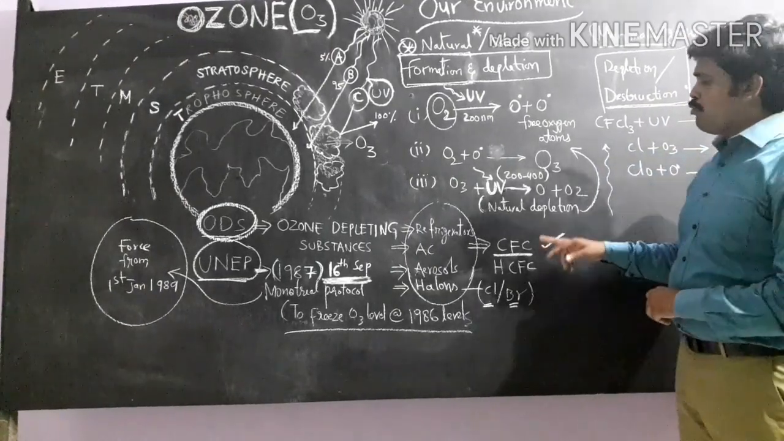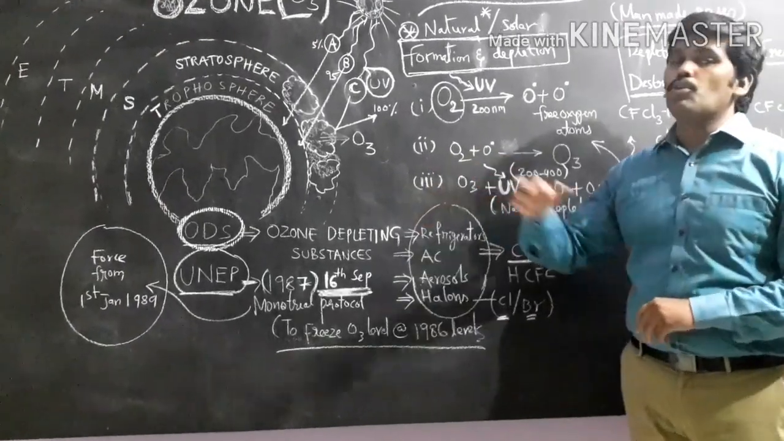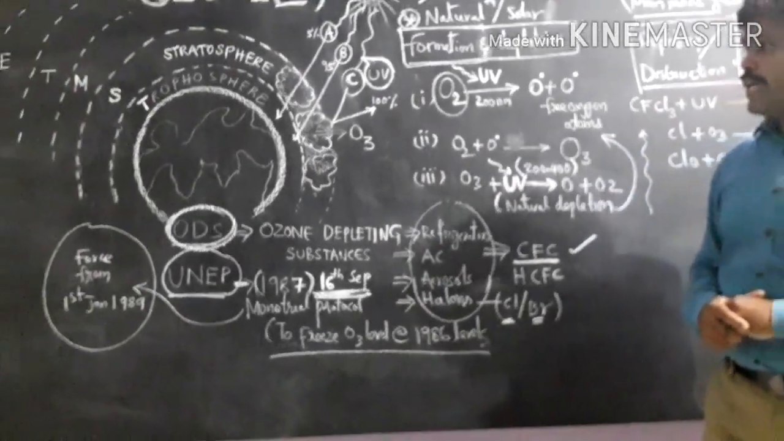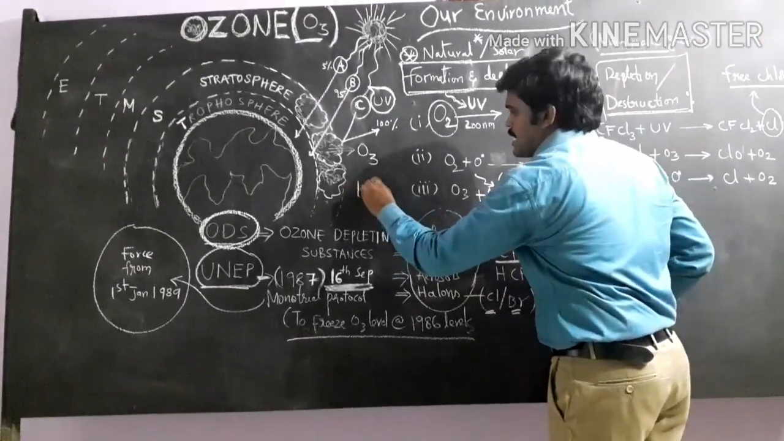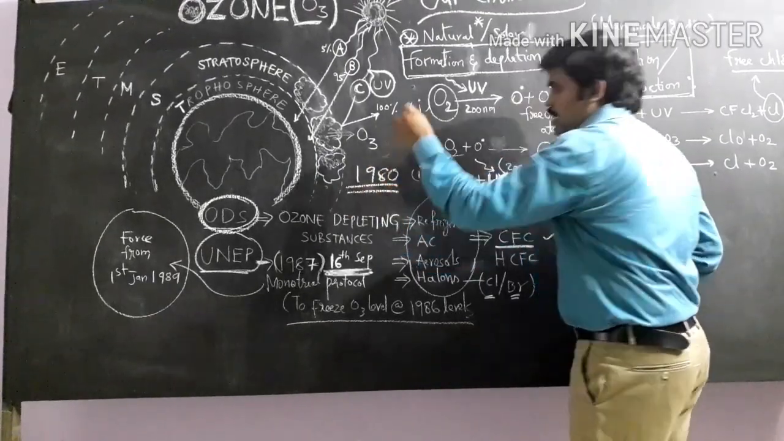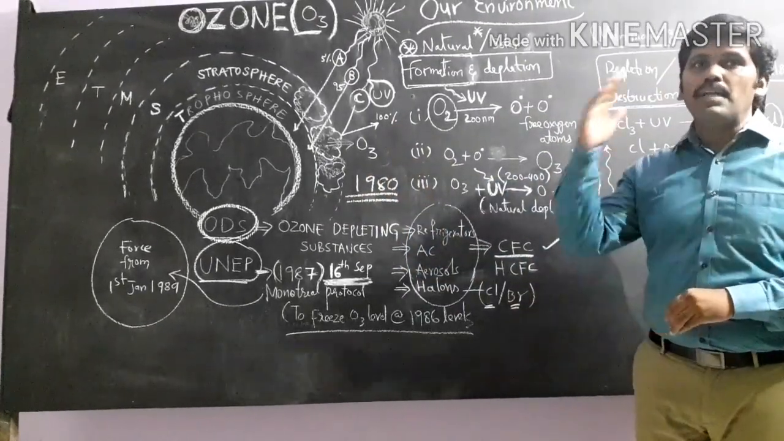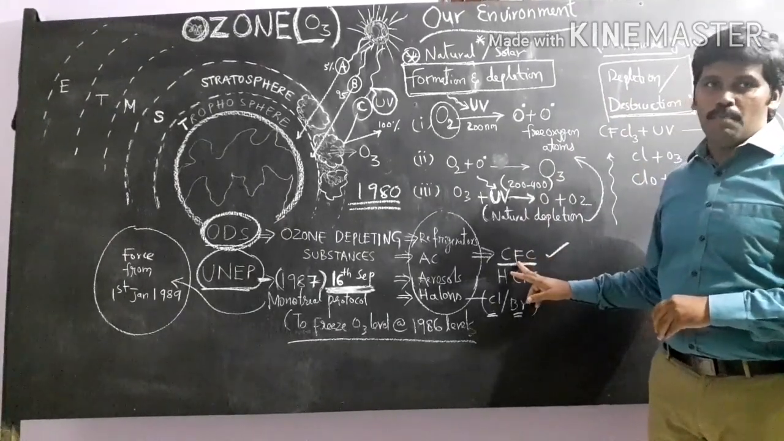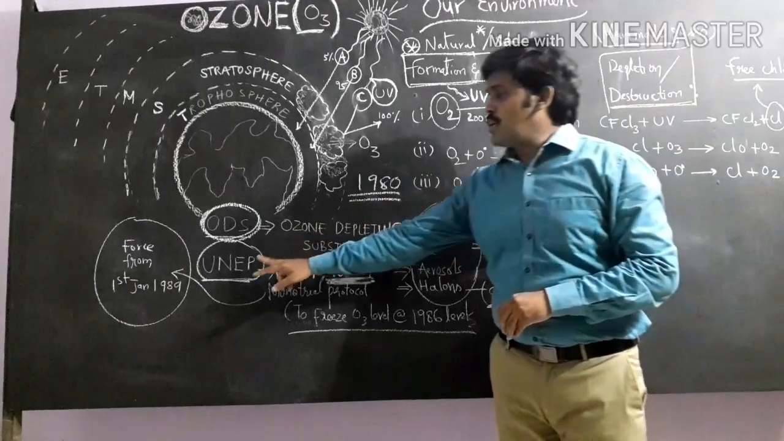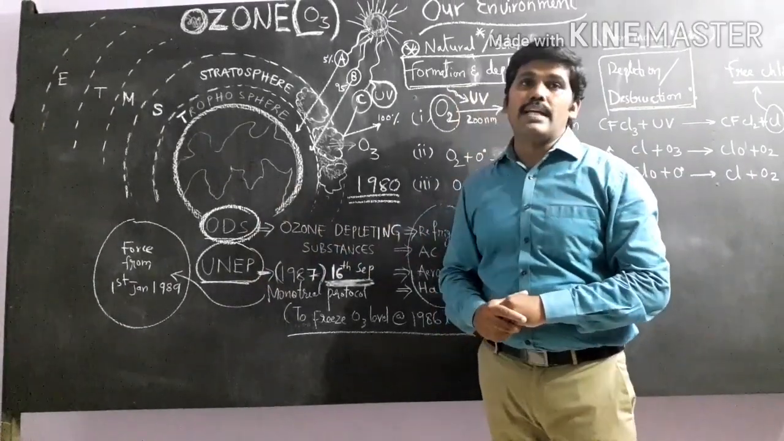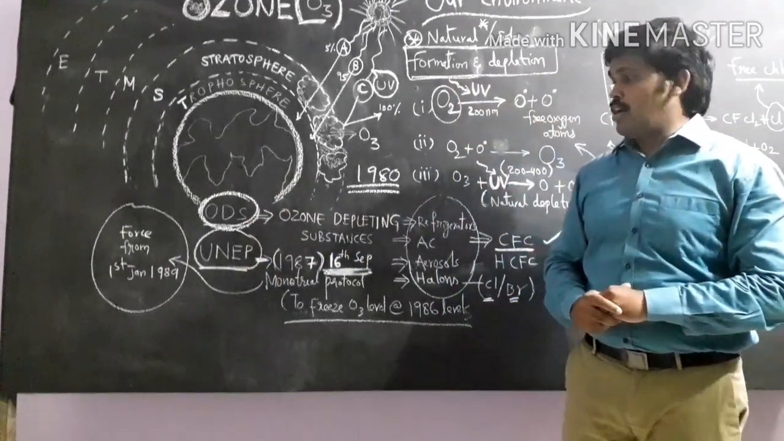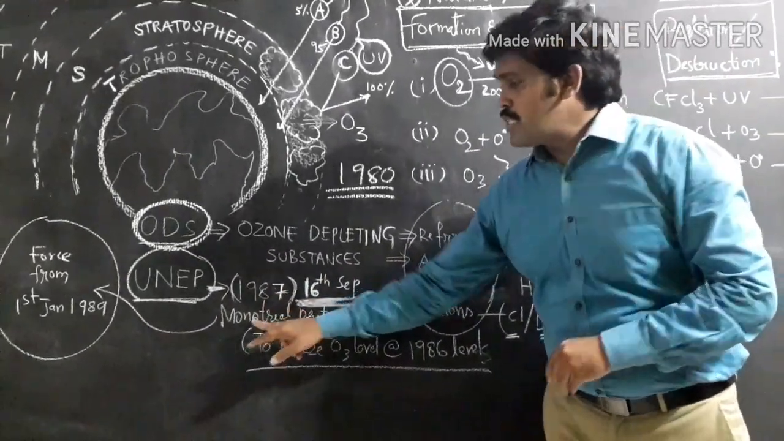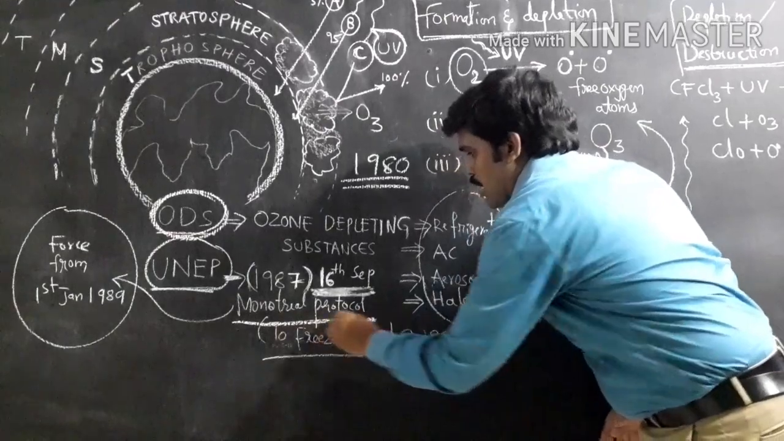These chlorofluorocarbons deplete the ozone layer, that means they decrease it. During the 1980s, the amount of ozone in the atmosphere declined sharply due to these chlorofluorocarbons. On the initiative of UNEP, the United Nations Environment Programme, the Montreal Protocol was announced in 1987.